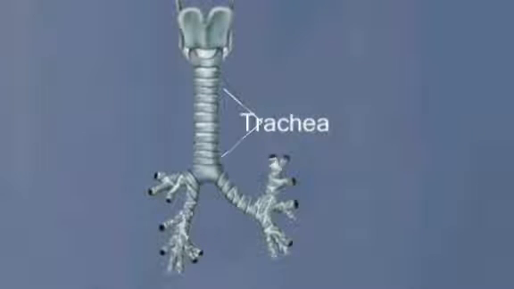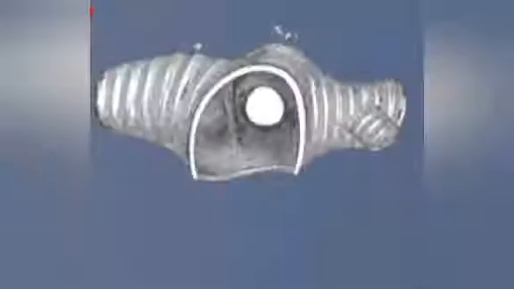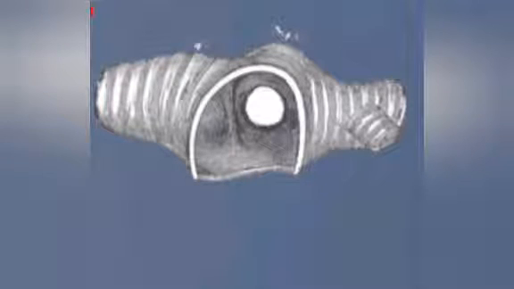And the next one is trachea, which is also called the windpipe, and it is 4 inches long. It is a cartilaginous tube which connects the pharynx and larynx to the lungs, allowing passage of air. It is present in almost all air-breathing animals with lungs. The trachea extends from the larynx and branches into 2 primary bronchi, which are further divided into the lungs. The vital function is that it provides air flow to and from the lungs for respiration.